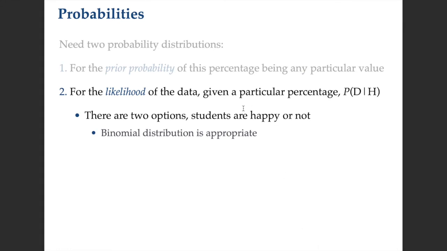Then for the likelihood of the data, we need a different probability distribution. And this is a way to calculate the probability of the data given the hypothesis. So for our student survey, there's two options. Let's say we only gave them two options, whether or not they're happy that we're remote or they're not, and we won't give them any intermediate options. Because there's only two options, the binomial distribution is appropriate. Remember, the binomial distribution is a discrete distribution that we use when there are two possibilities.